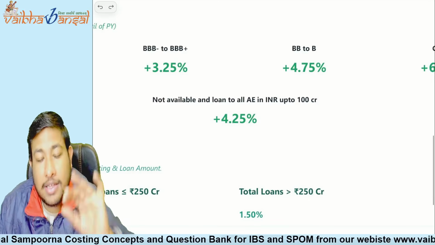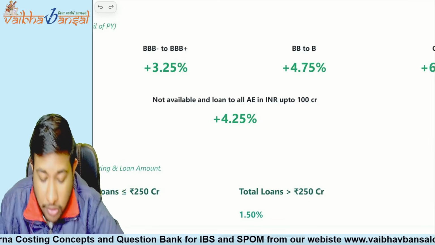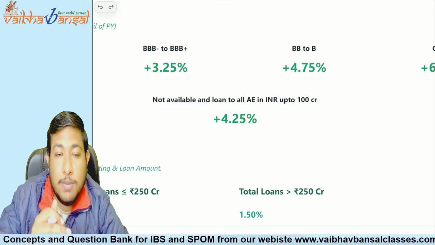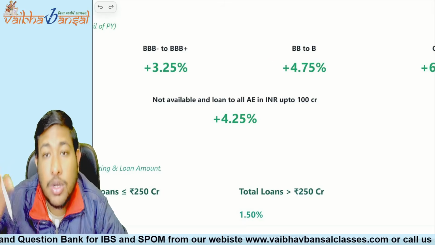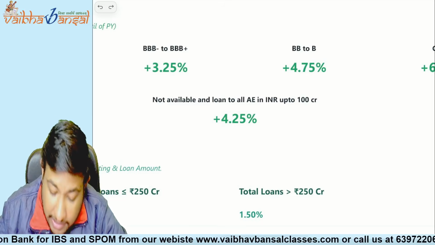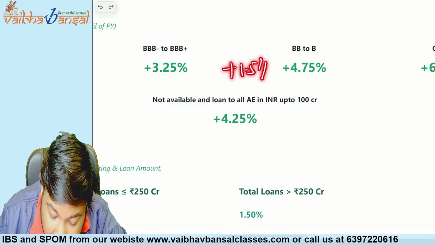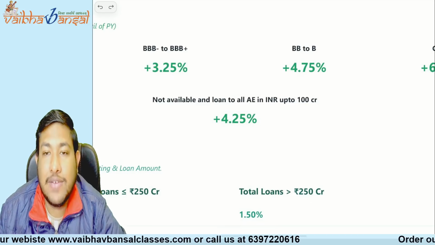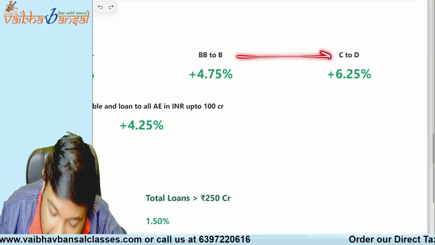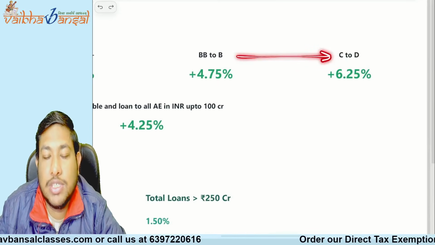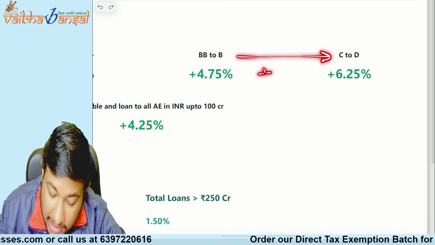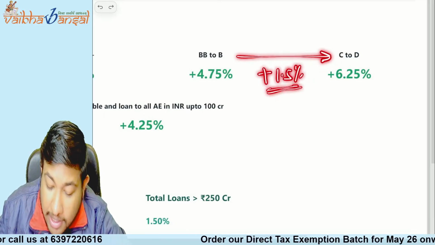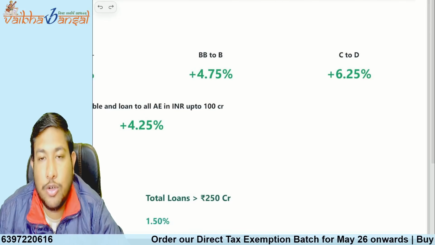If our credit rating again deteriorates, from triple B minus to triple B plus to BB to B, then again 1.5% is added, and it comes to 4.75%. And if it again reduces to C to D, again 1.5% you need to add, and it comes to 6.25%.